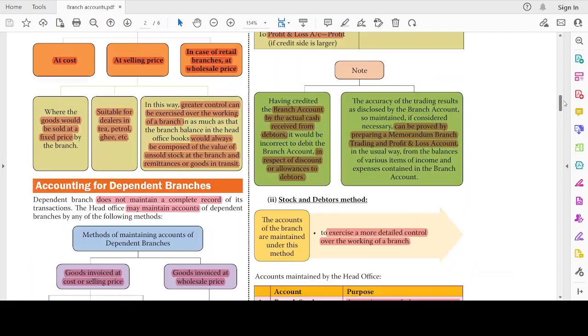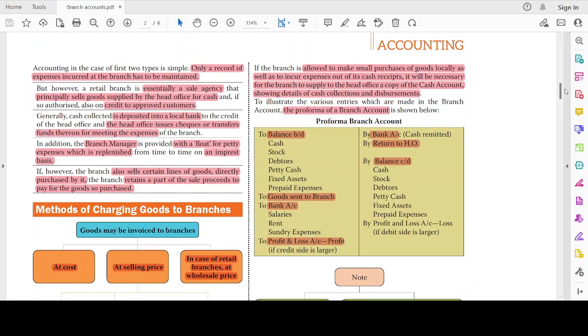Okay, if the branch is allowed to make small purchases of goods locally, as well as to incur certain expenses out of its cash receipts, it will be necessary for the branch to supply a copy of the cash account, right? For this, which consists of the cash receipts and cash disbursements. Okay, for this it can prepare a small account known as proforma branch account. Proforma branch account.